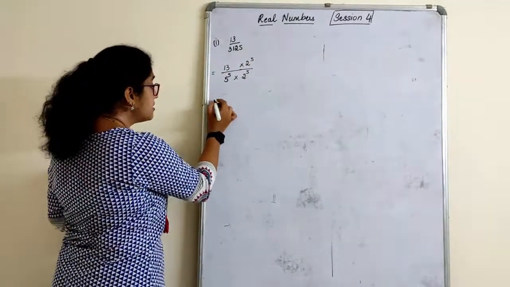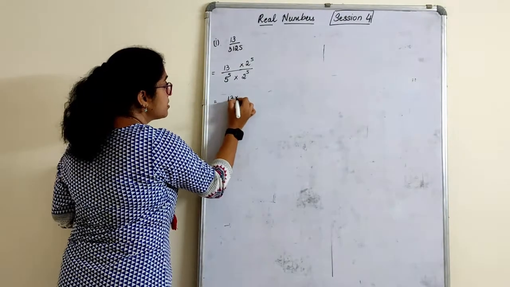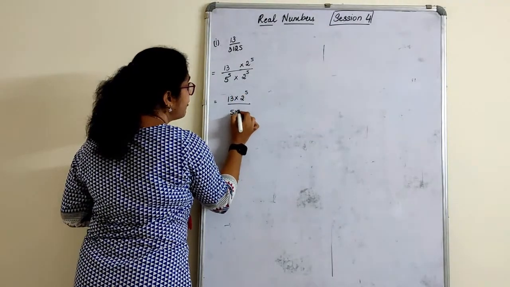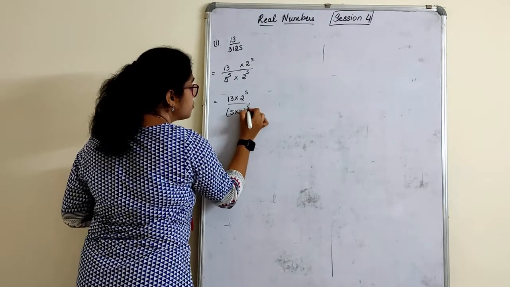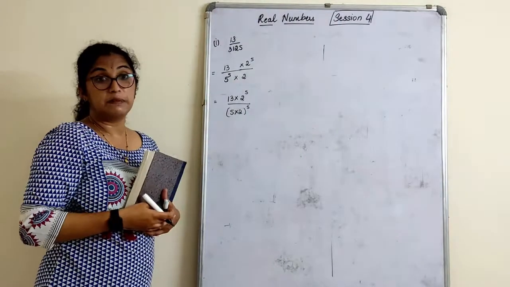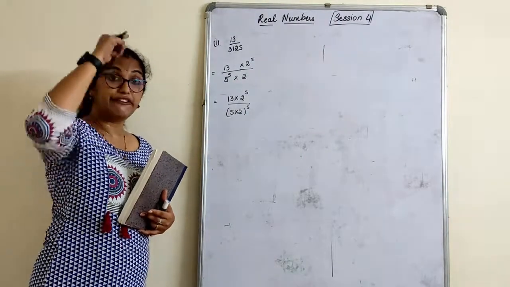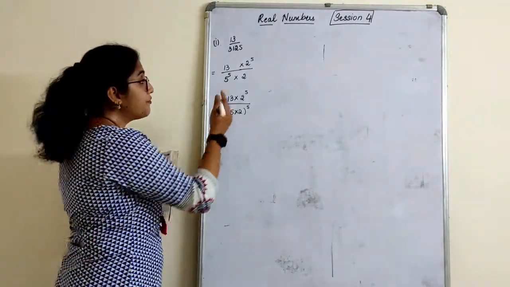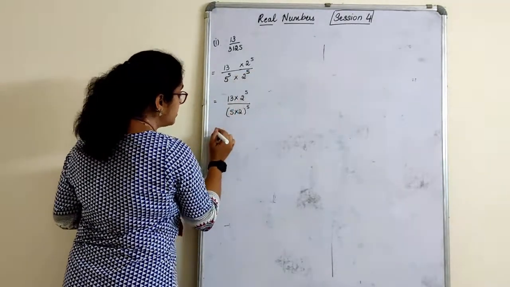Why do I do this? See here. So this is 13 into 2 raised to 5. Can I write this as 5 into 2 whole raised to 5? If it was not like this, children, I can't multiply directly. I would need to first take 5 raised to 5, that is 3125, into 2. So if it has the same power, I can write like this.